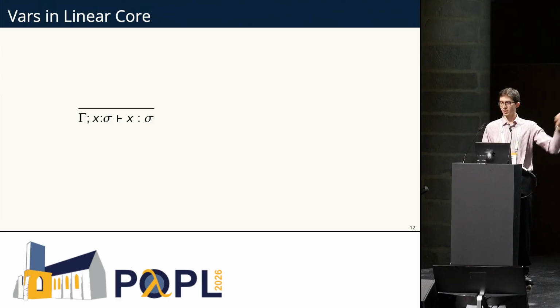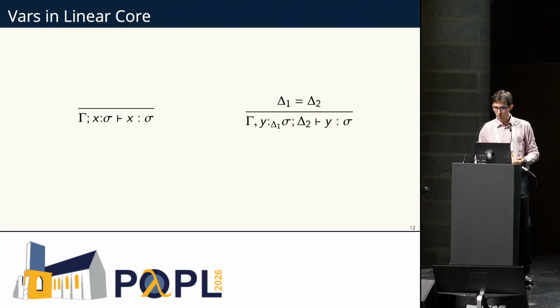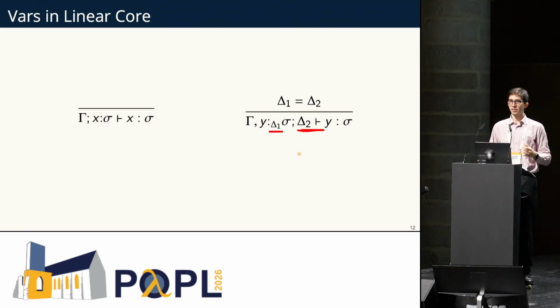That's what it looks like in the variables rule. So this is for traditional linear variables. We also have this rule. If you want to type an x, and you have an x in the linear context, you just use it. Now if you have an annotated variable, you want to type y, and y is annotated with delta 1, then the linear context must be exactly delta 1.